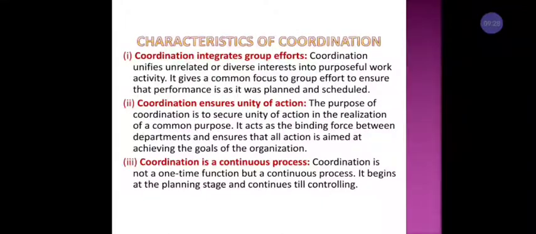That unity helps a lot in achieving the organizational goal. How is it possible? By the coordination function. Coordination unifies unrelated, diverse interests into purposeful work activity. It gives a common focus to group efforts to ensure that performance is as it was planned and scheduled.